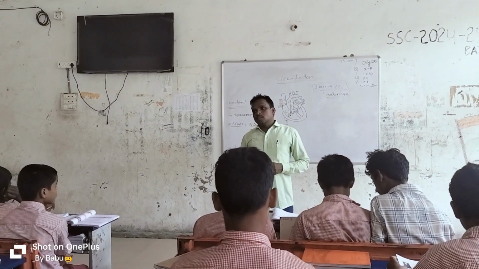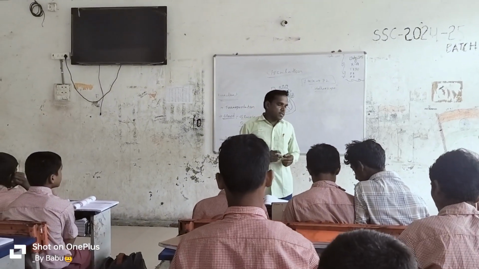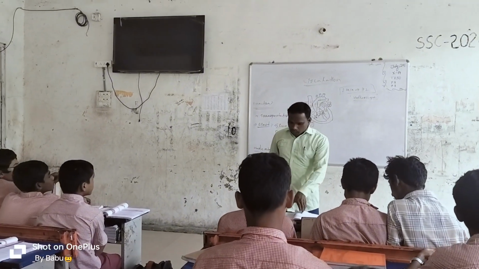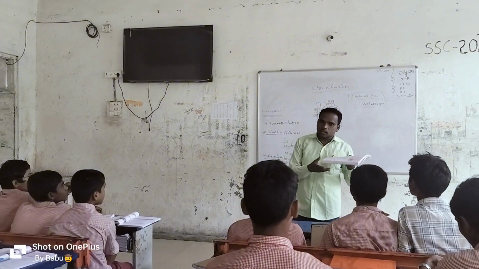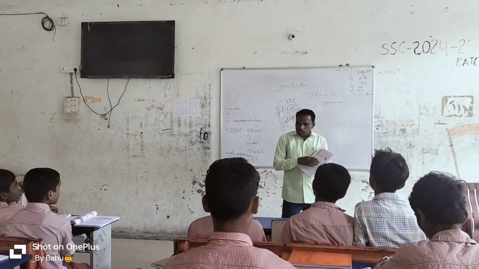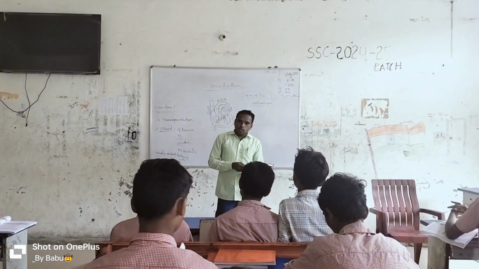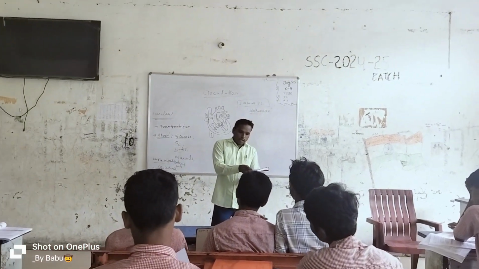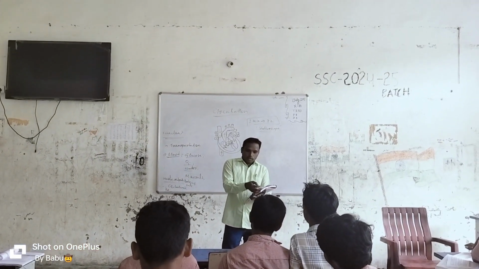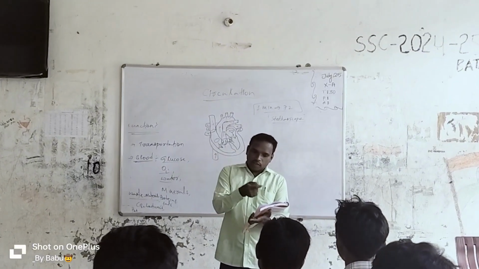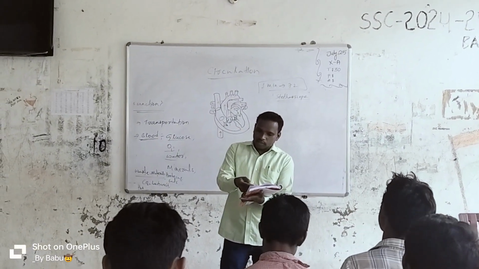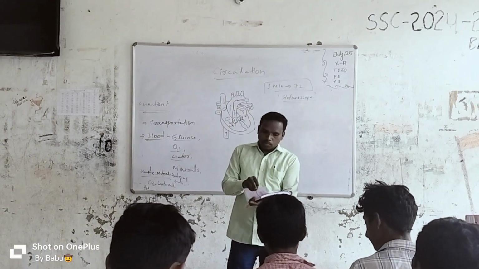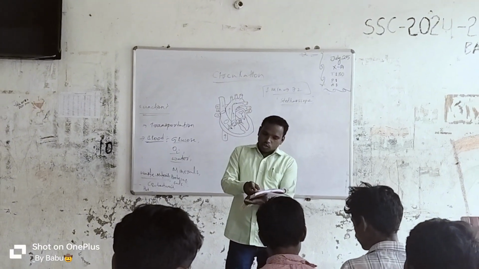We have to take a 10-inch length paper. How many inches of paper do you have to take? 10 inches. For example, this one is 10 inches in length. We have to fold the paper and make a tube with a 1-inch diameter.